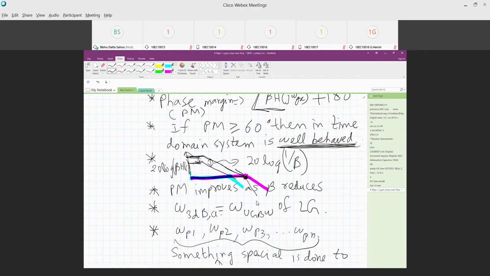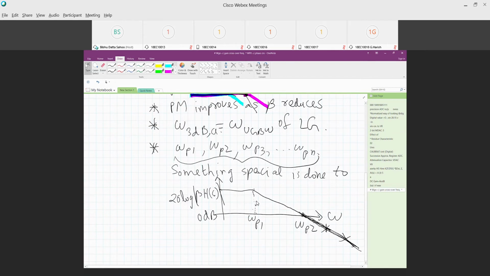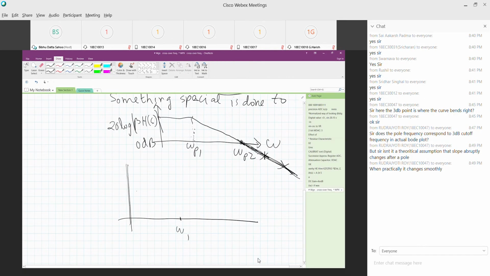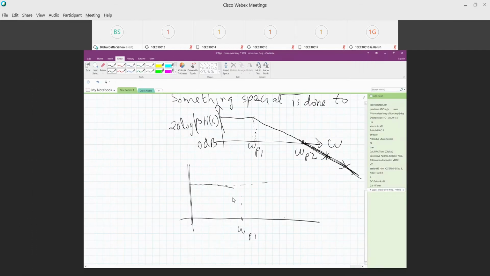See, again, isn't it a theoretical assumption that the slope abruptly changes after a pole? As I said, Bode plot is an asymptotic plot. I don't know why this question is coming up. In reality, if I hit the first pole, omega P1, it is going to go gradually down. But we say, let it go flat like this. Actual plot is the black plot. Bode plot will be this plot. So asymptotically, it will behave like this.